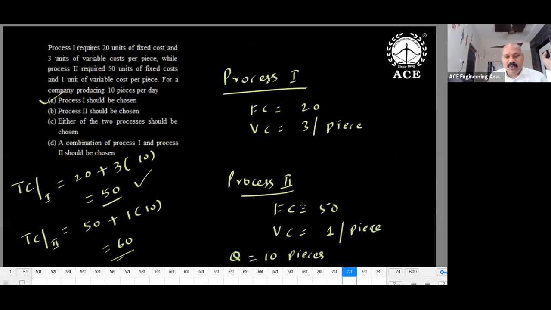Here I have two options: process 1 and process 2. Which one is good? Q is equal to 10, I got. So above 10, process 2 is good. Below 10, process 1 is good.